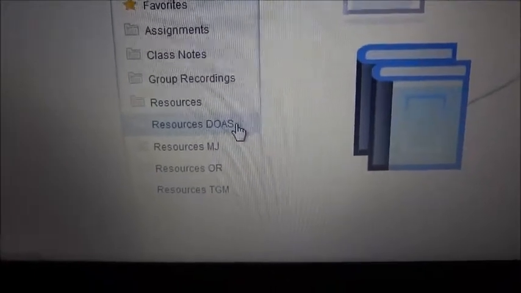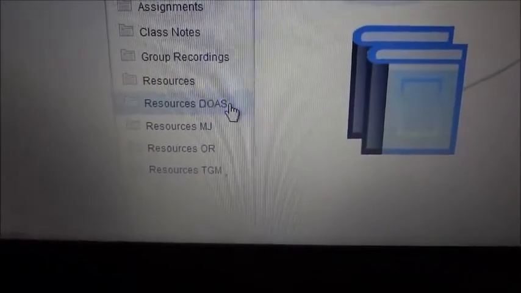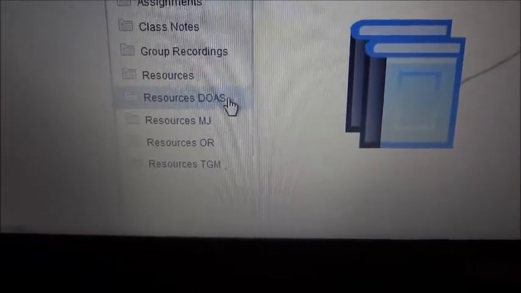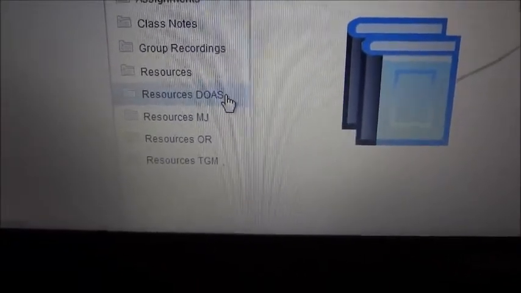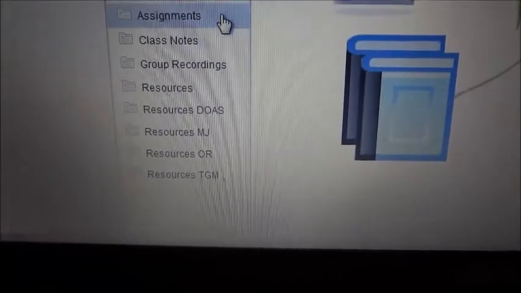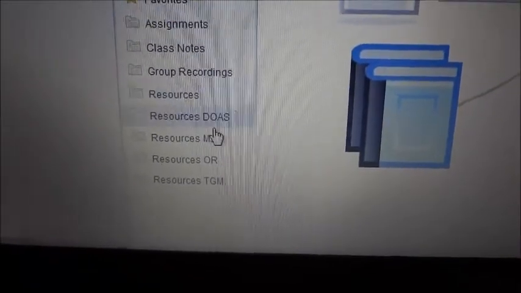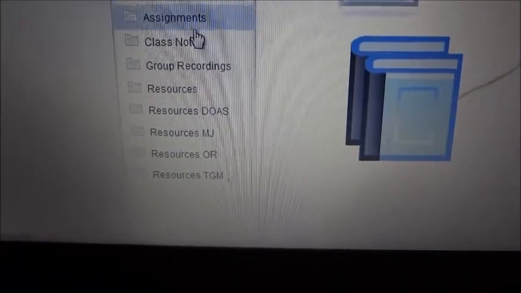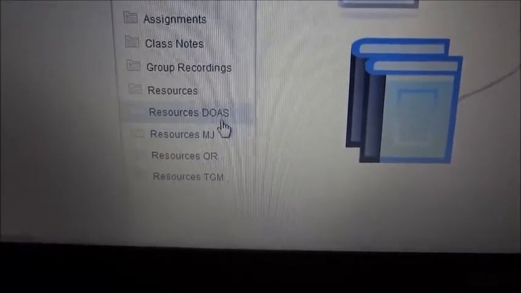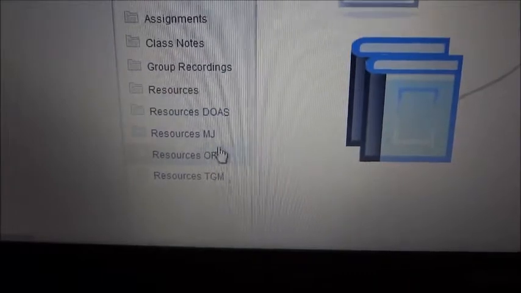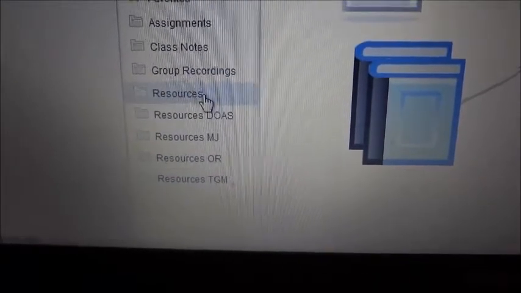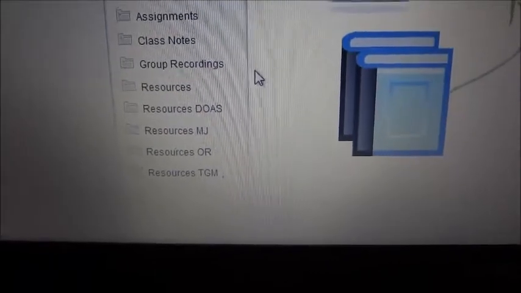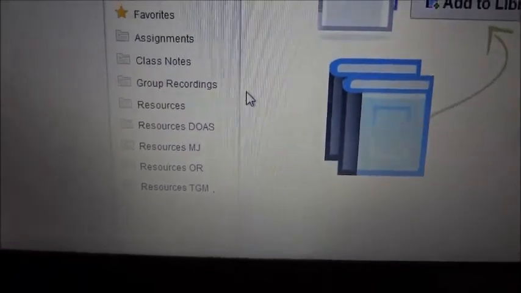They are going to have particular resources. It might be a little clip of a play, it could be some papers or some essays that I want them to look over and read. It could be pretty much anything that you want to submit to the groups. And you can make any of these folders accessible to different groups. For example, these ones are only accessible to the particular group that they relate to, but the resources, group recordings, class notes, and assignments are available for all the students in the class.